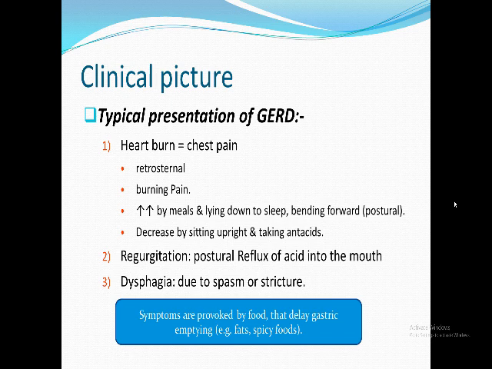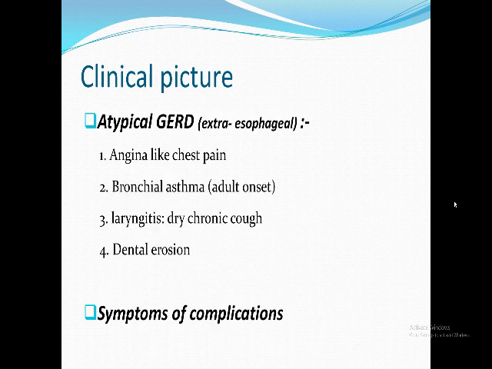All these symptoms are increased by food that delays gastric emptying, like fats and spicy food. Spicy food and fat increase all these symptoms. But as I told you, the patient might come to you with an atypical presentation. These are some of the famous atypical presentations of GERD. The patient might come with angina-like chest pain, bronchial asthma, dry coughing due to laryngitis, and dental erosion because of the acidity of the oral cavity.